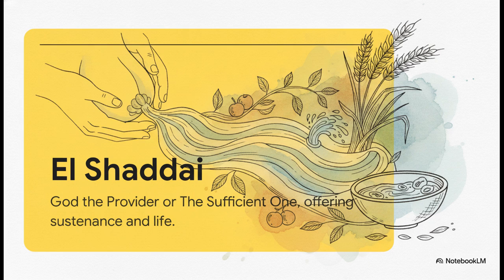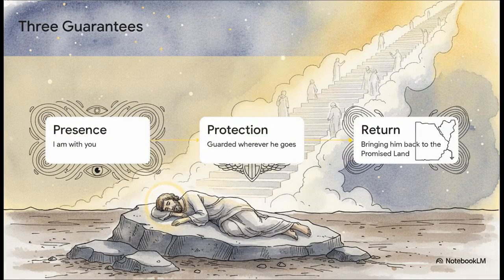Now, this is often translated simply as God Almighty, but linguistic roots suggest it actually means God the Provider, or the Sufficient One. It connects to the Hebrew word for breast, signifying deep nourishment and life. This was a blessing of sustenance, not of military domination. And it's here, sleeping on that rock, that Jacob receives the actual promise meant for him.